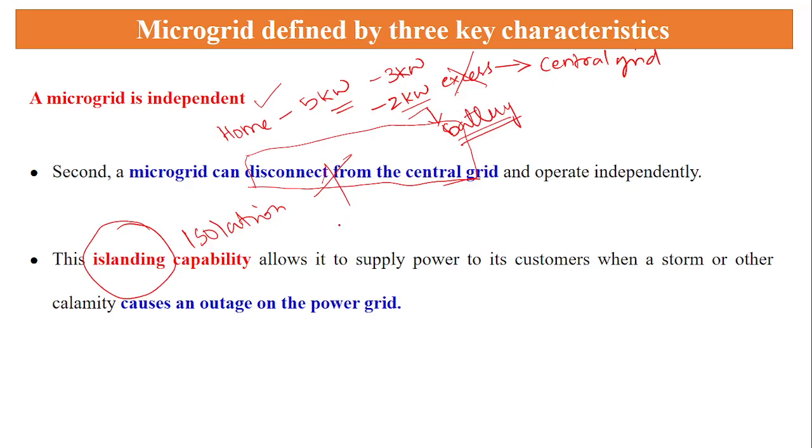If any problem happens in the grid, the excess energy will be taken by the grid immediately. To avoid this, we can isolate the system from the central grid. Also, if any outage happens in the central grid, it does not affect the microgrid operations. For example, I have a rooftop panel.